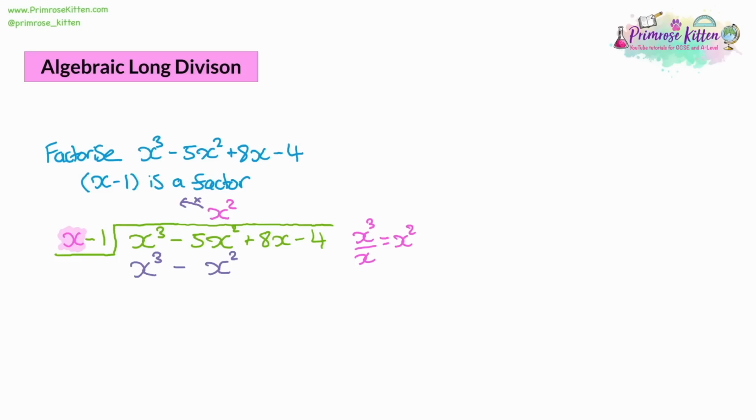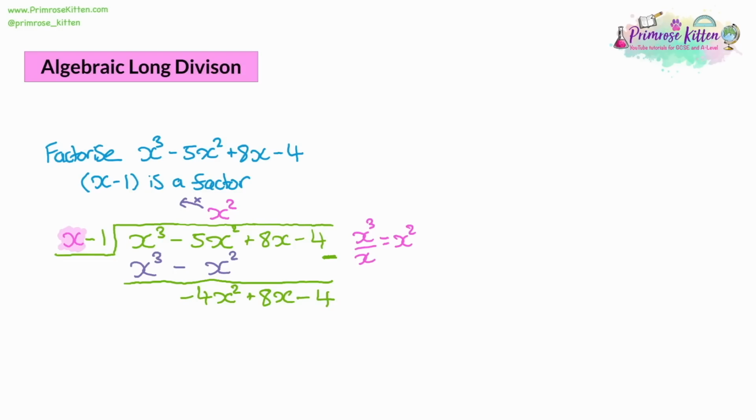So we work out how much is left by taking the parts away. x cubed take away x cubed is 0. Then negative 5x squared take away a negative x squared, double negative there, so it'll be an add. Negative 5 plus 1 gives us negative 4, so negative 4x squared. There's nothing to take away for the next two sections, so they stay as they are. This is the part that we've got left.